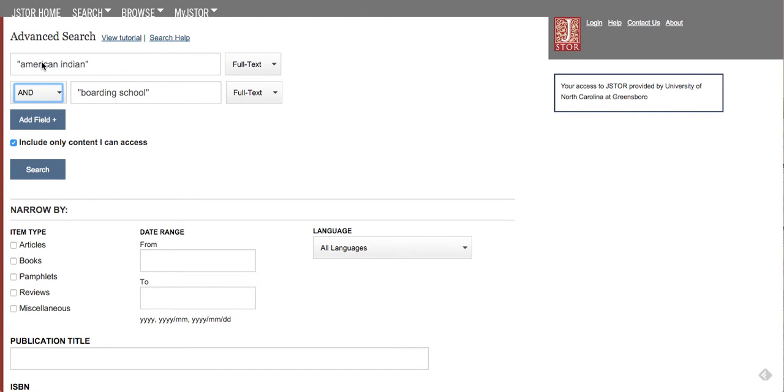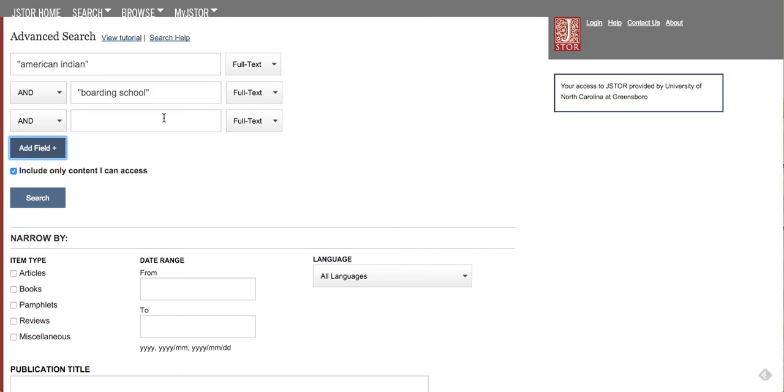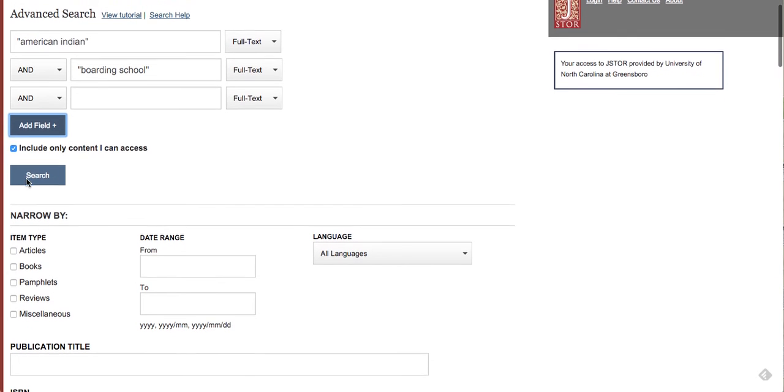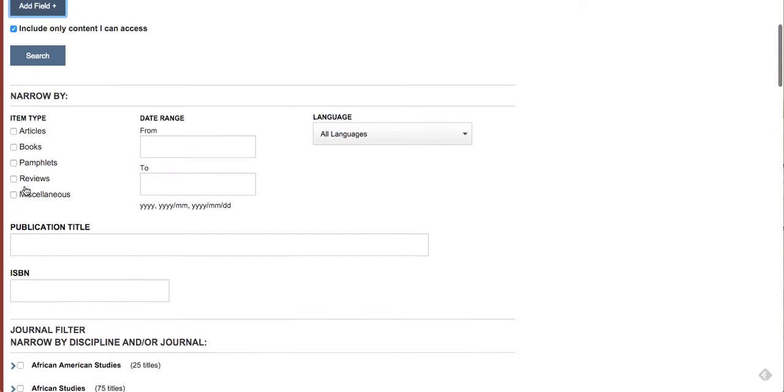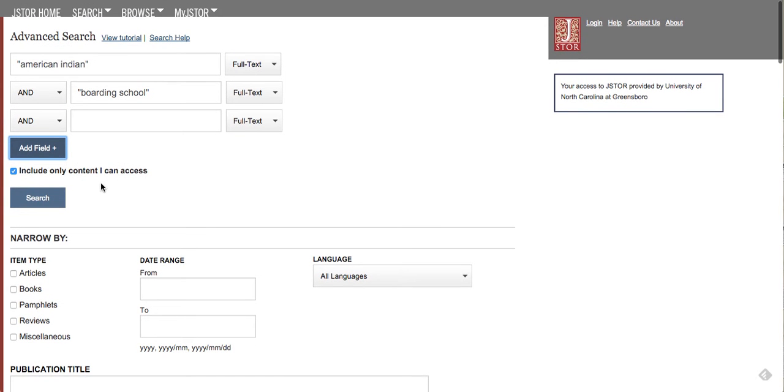So that search can be helpful in some cases, but for this particular one, I'm just going to go back to and. Also, if I had a third search term, I could click Add Field and add another one here. I have this box checked to include only content I can access. That is so that I know I will be able to interact with any of the results that I find. Further down are different ways to narrow our search, which we'll come back to in just a minute.